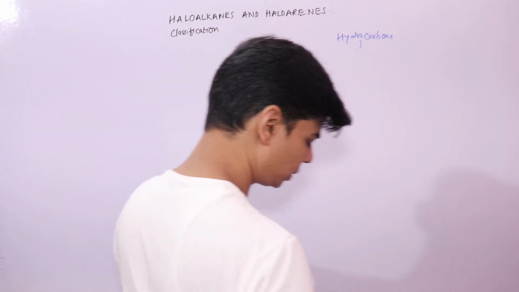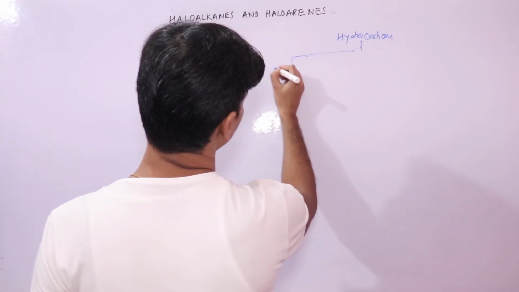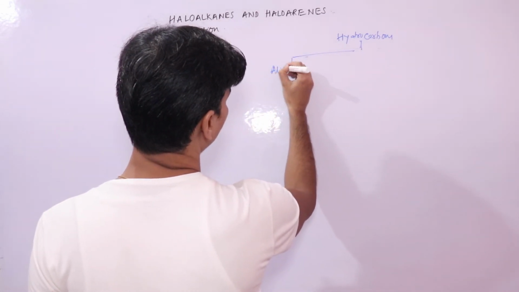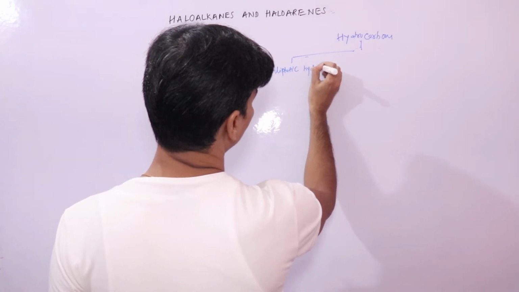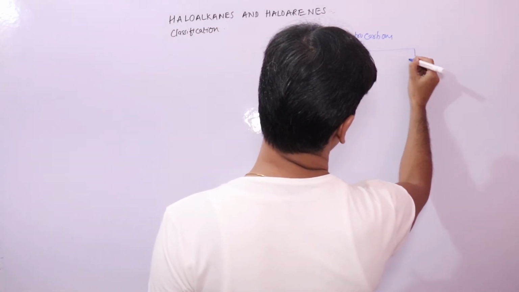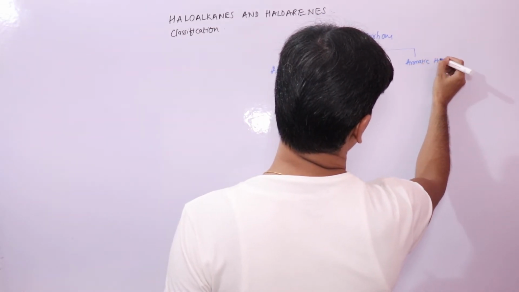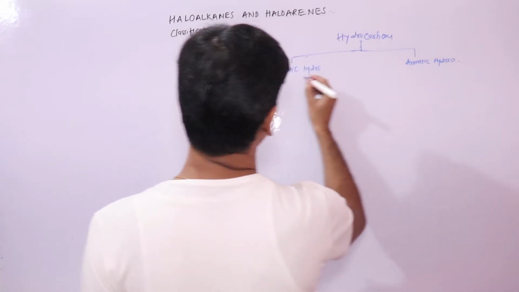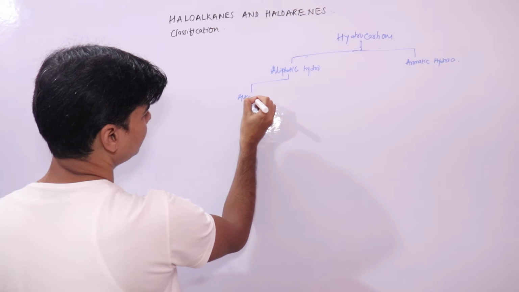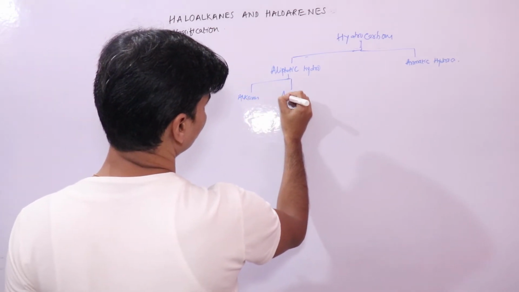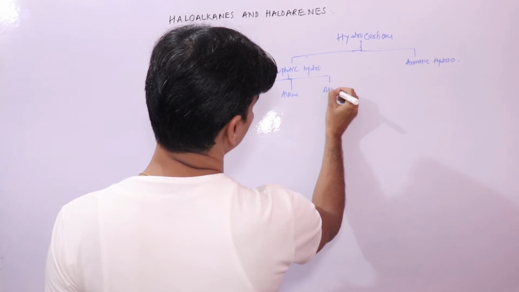Hydrocarbons first are of two types. First is your aliphatic hydrocarbons, then you have your aromatic hydrocarbons, right? And your aliphatic hydrocarbons are further divided into alkanes, alkenes, and alkynes.